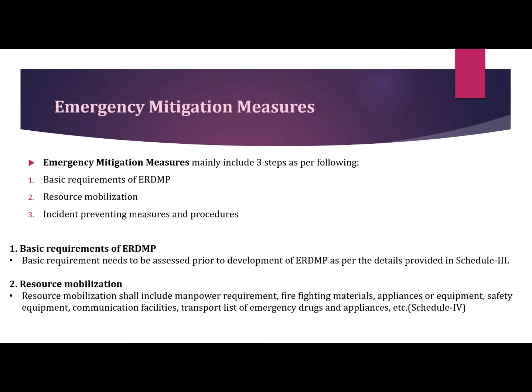Emergency mitigation measures. Emergency mitigation measures generally include three steps as follows. First one is the basic requirement of the ERDMP, resource mobilization, and the incident preventing measures and procedures. First one is the basic requirement of the ERDMP.